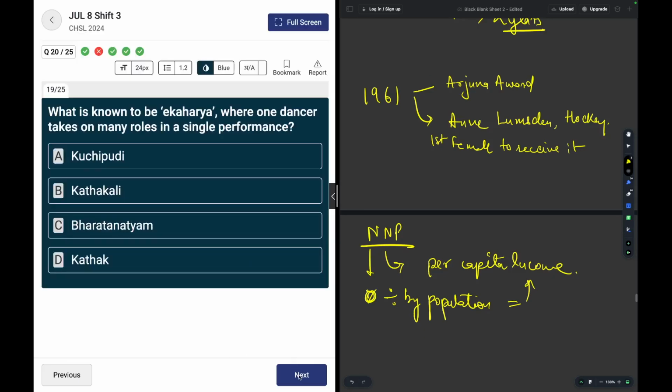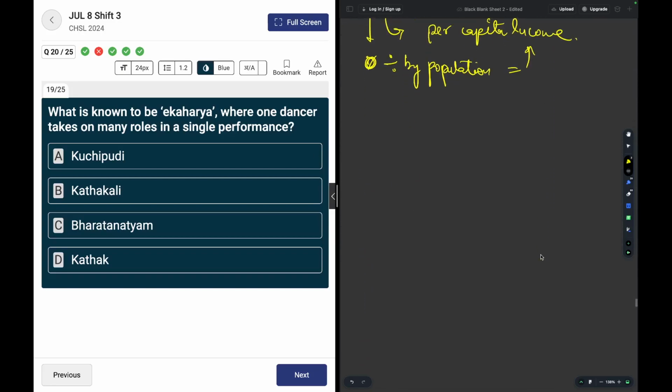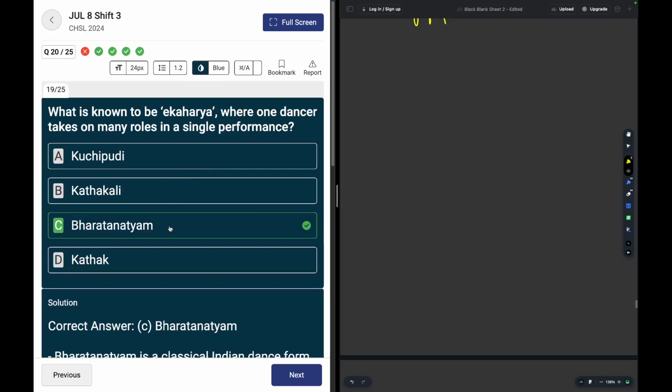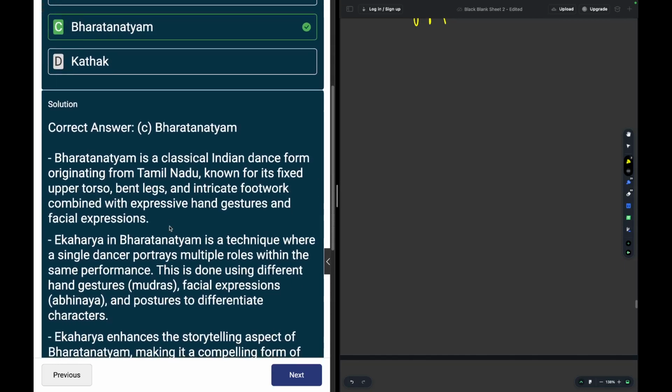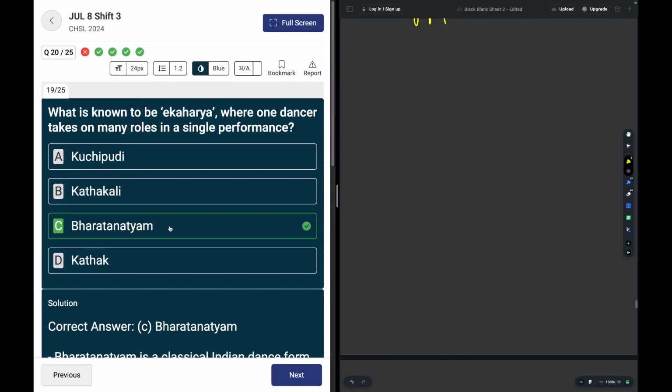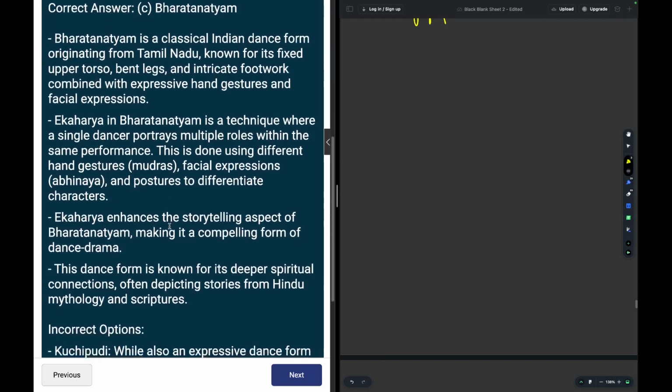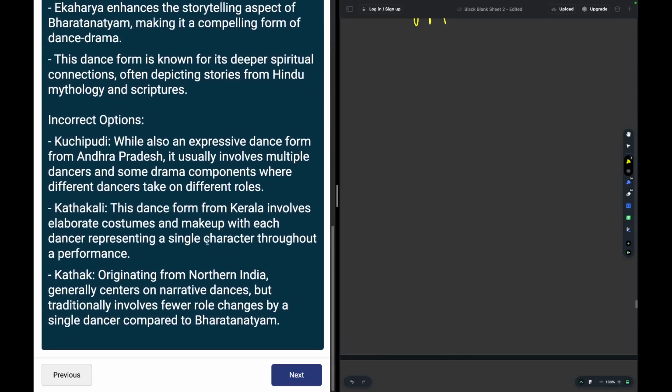Yep. Moving on. What is known to be Ekaharya, where one dancer takes on many roles in a single performance? The answer is Bharatnatyam. Okay. In Bharatnatyam, one dancer takes many roles in a single performance. In a single performance. You may read about it over here on the left hand side.